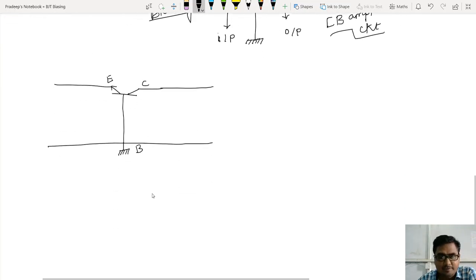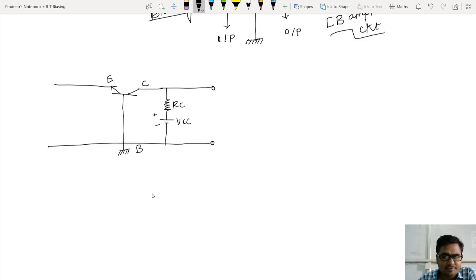So let me draw a small resistor as RC, and then this battery will now represent VCC. This is positive and this is negative. The resistor is RC.